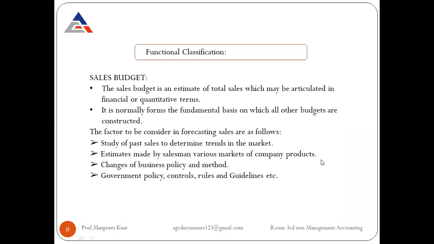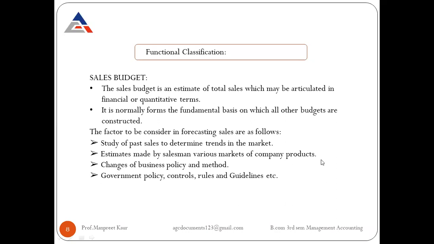The very first point is the study of past sales to determine the trends in the market. While maintaining the sales budget, what should the organization do? The person who is appointed to maintain such a budget should study the past records of sales maintained by the organization. That study of past sales is used for the determination of various kinds of trends in the market. That is, it provides a kind of vision of how they can set a particular amount of sale within the organization.